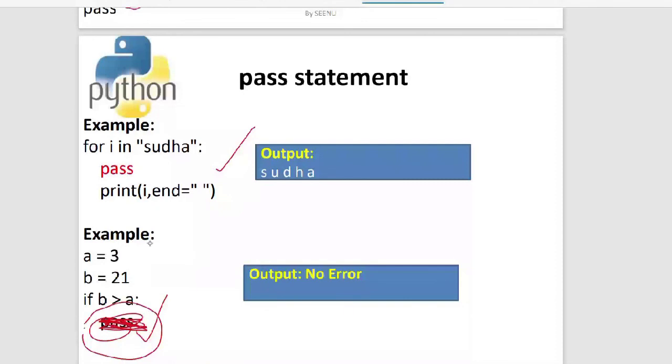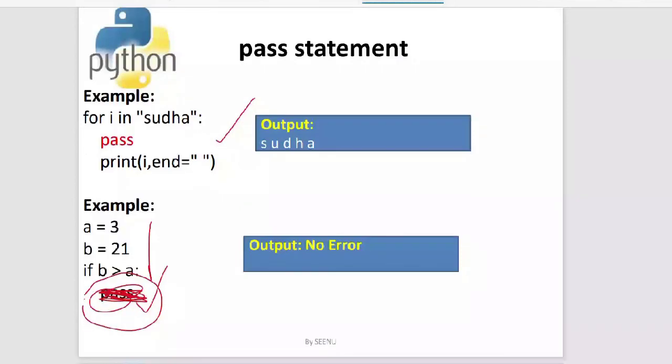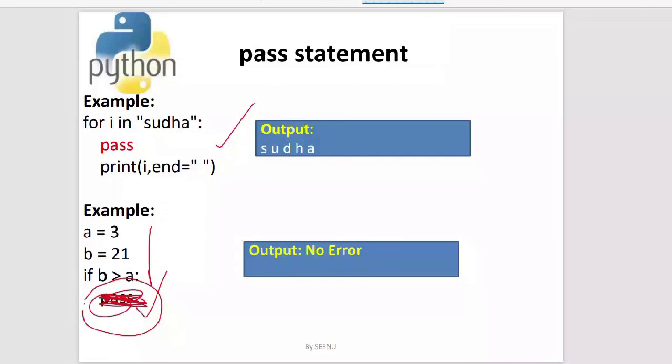Now if I run that code, I'll get an error. It will say the body of the if is empty, so you need to give something in the body of if. Because I have put a pass over here, this code will execute without any errors.